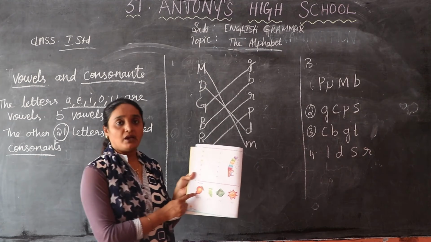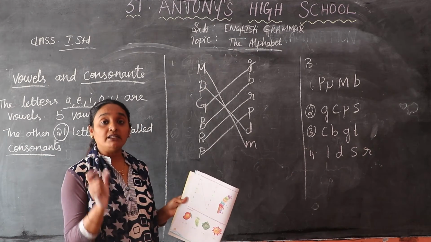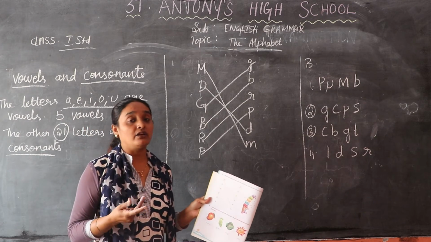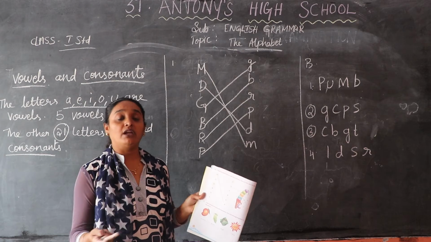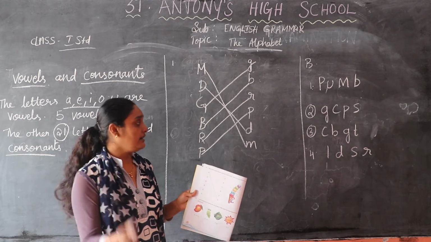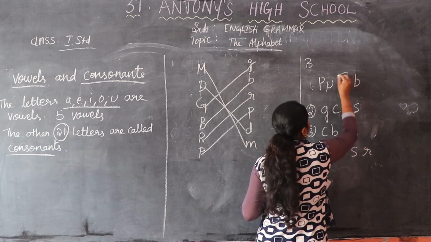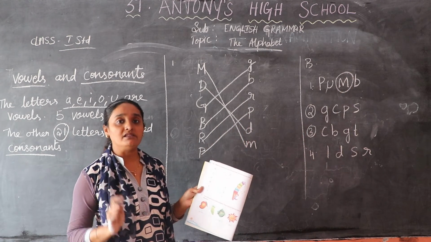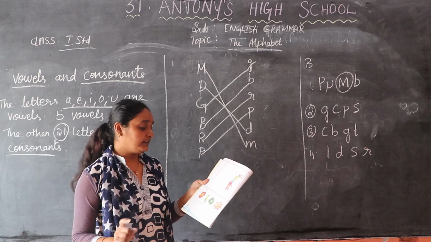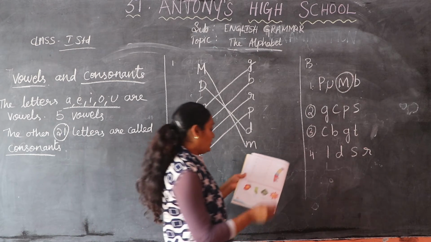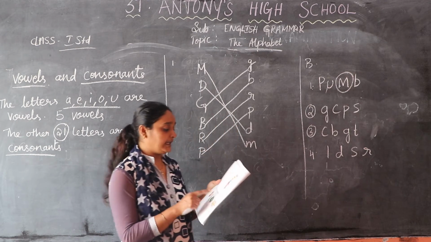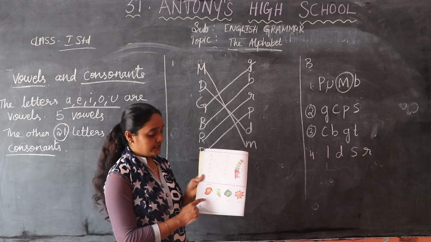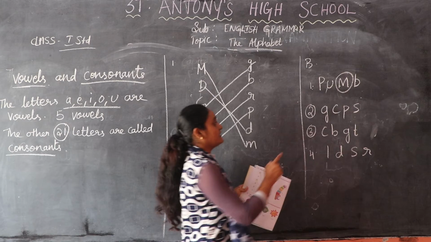Now you know mango. What is this? Mango. What letter will it start with? When you pronounce mango, you can find that it starts with M. So you have to circle M. Do it in your textbook only. Please write with your pencil only. Don't use your pen or other things. So circle the beginning letter of the picture. In this, M is for mango.